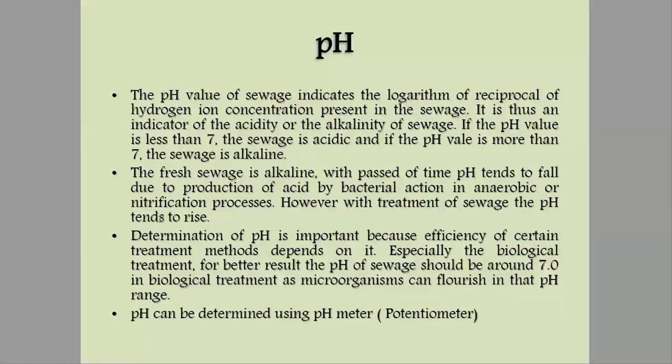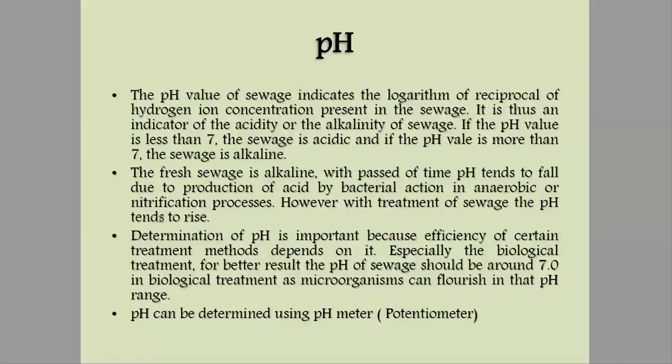In biological treatment, microorganisms can flourish in this pH range, because they can multiply easily in that situation. We also know that for biological treatment, the temperature should be around 20 degrees so that the microorganisms can survive easily.